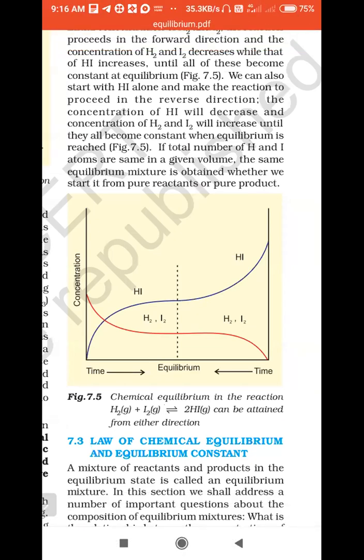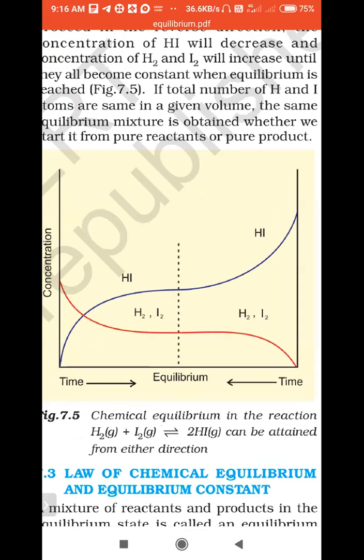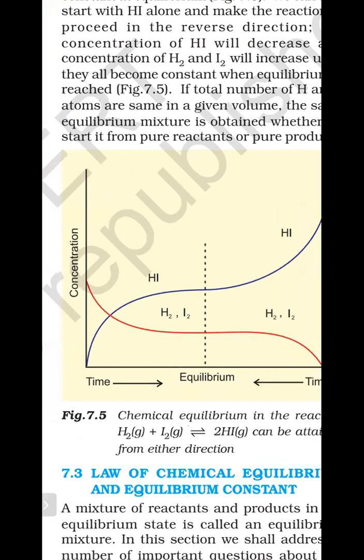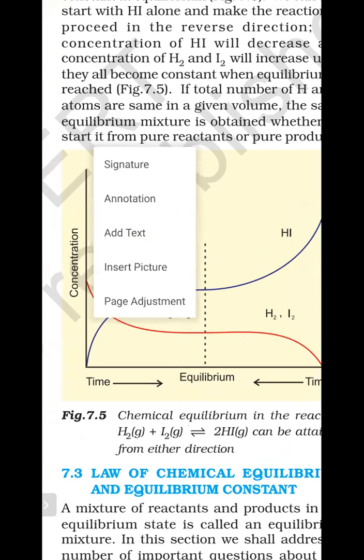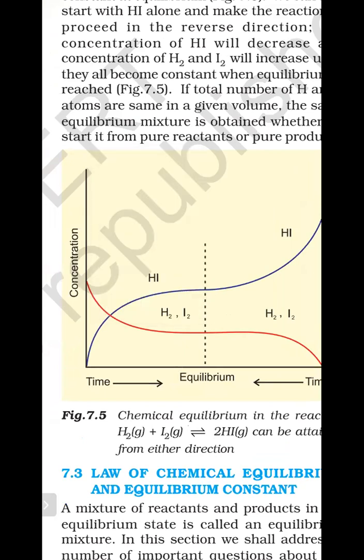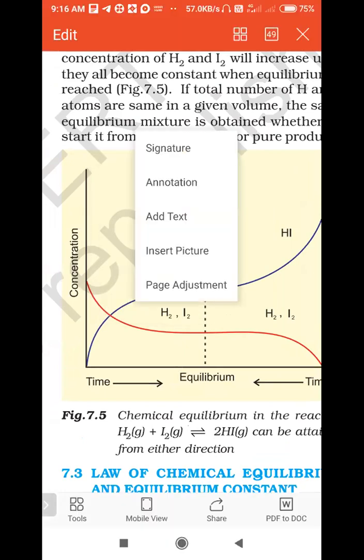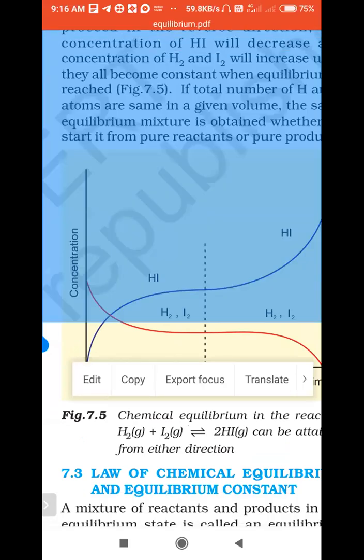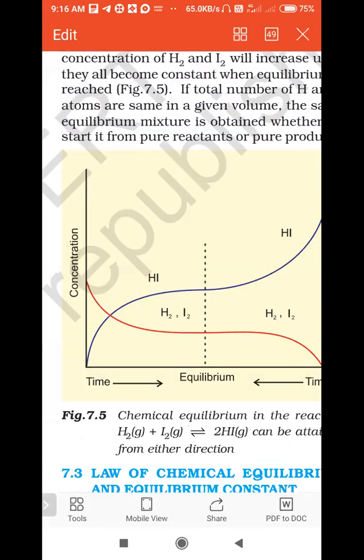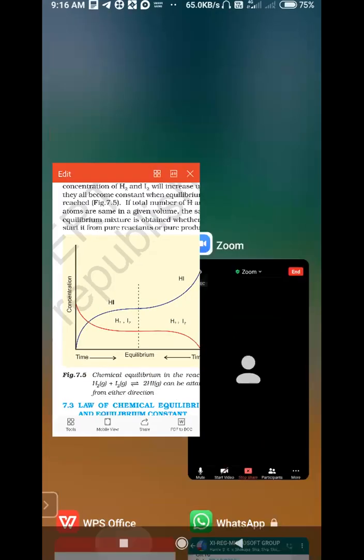For example, in the reversible reaction I told you about, the red line initially shows hydrogen iodide, and the reactant concentration slowly decreases.